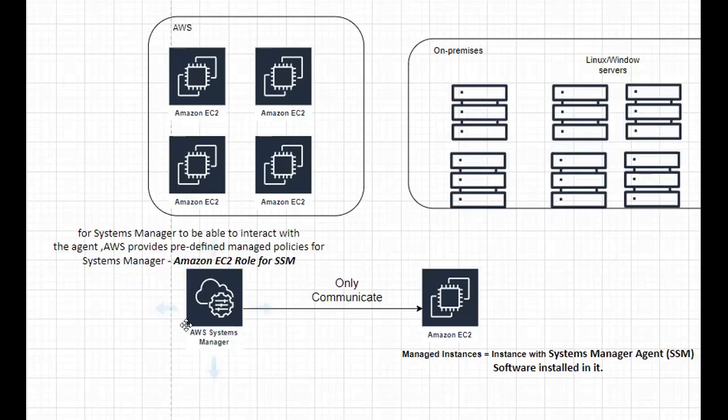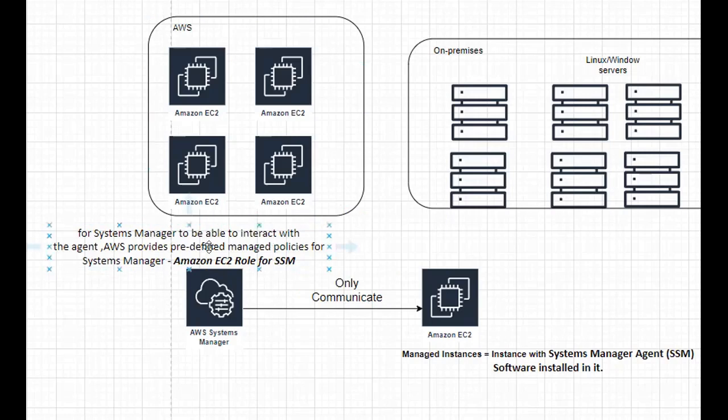For this System Manager, in order to interact with whatever agent or software that you install on your EC2 instances, AWS already provides a managed policy. So first it needs to access this instance, right? In order to communicate with this agent, yes. So to access this EC2 instance, AWS provides a policy. What is the name? Amazon EC2 role for SSM.